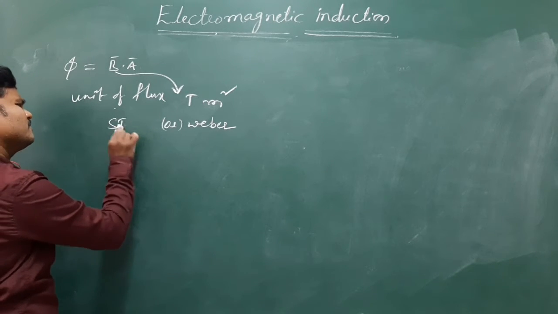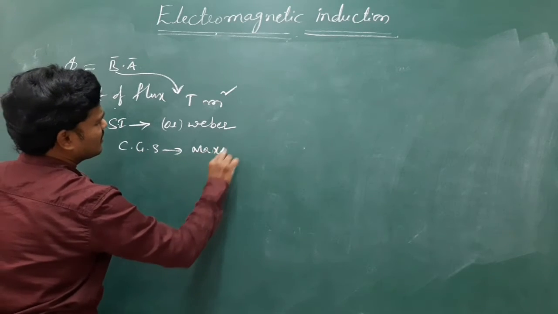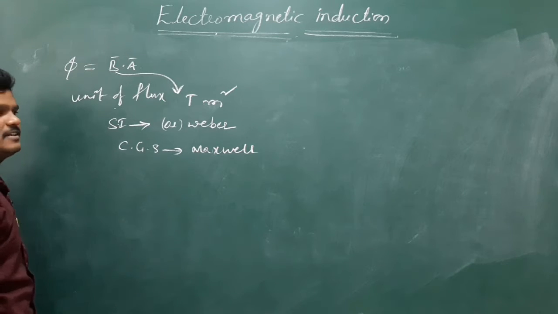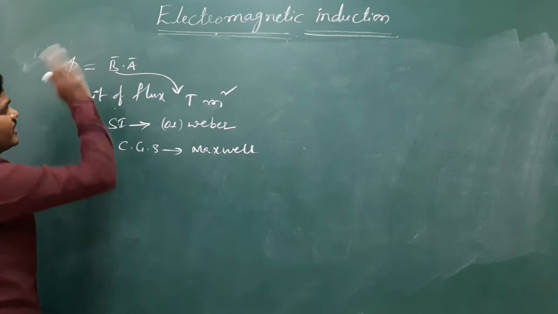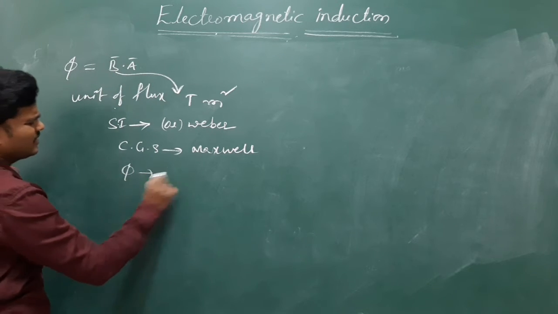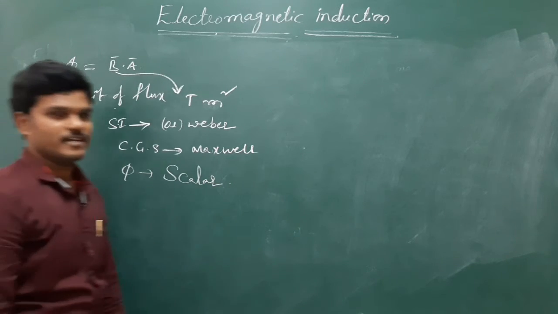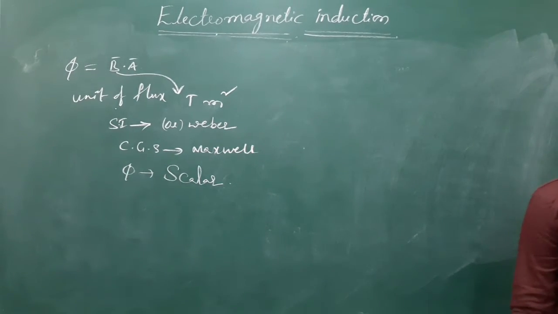So this is SI unit. In CGS system, the unit of flux is Maxwell. Keep in mind. So in CGS system, the unit of flux is Maxwell. 1 Weber we can write 10 power 8 Maxwell approximately. And of course we can write the dimensional formula of B and A, you will get phi. And flux is what? It is, keep in mind, a scalar quantity. It is the count, number of lines. Flux is a scalar quantity.